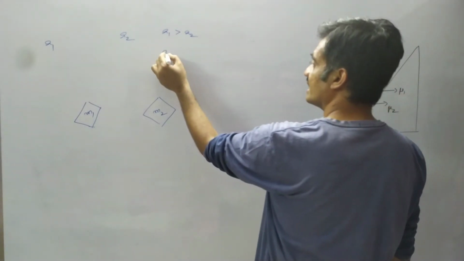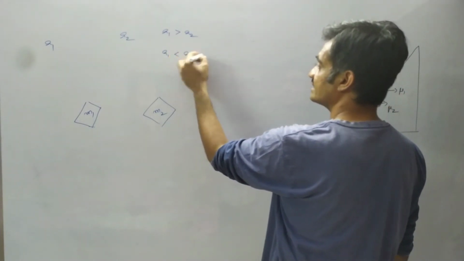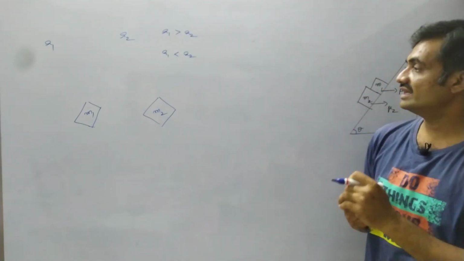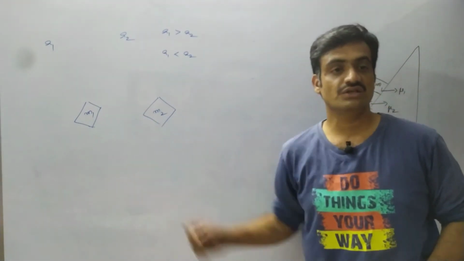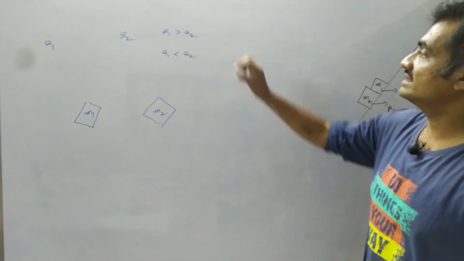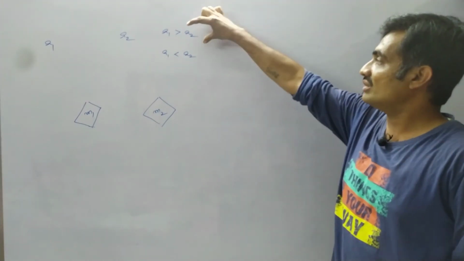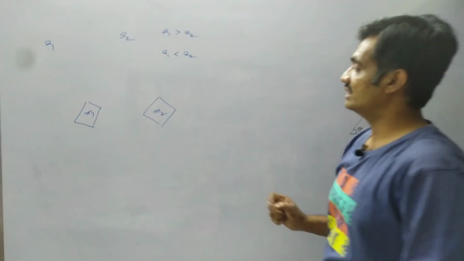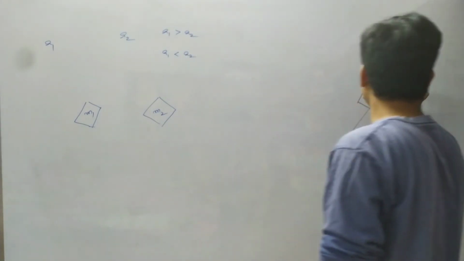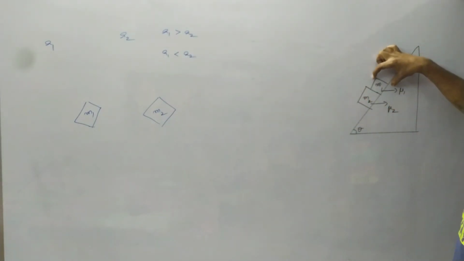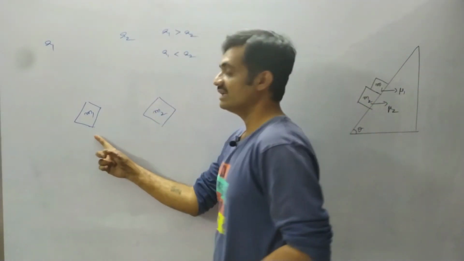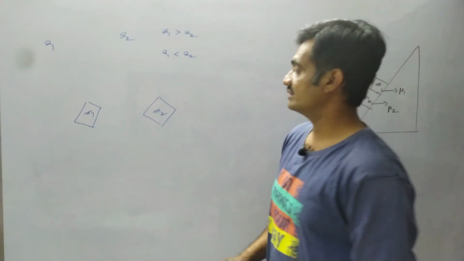Whereas if the acceleration of the first block is less than the acceleration of the second block, then these two blocks will move separately. Then no driving force will act on these two blocks. So let us consider the first case, where the acceleration of the first block is greater than that of the second block. Then the driving force due to m2 acts on m1 and the driving force due to m1 acts on m2. So let us represent this case of m1 and m2 by drawing FBD diagrams.